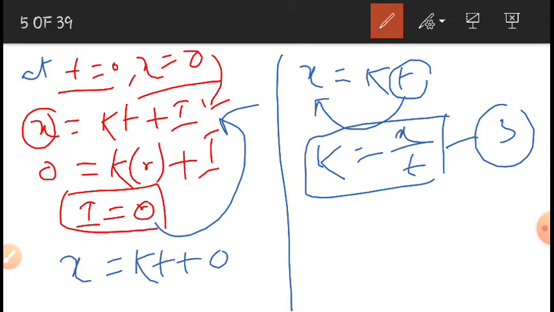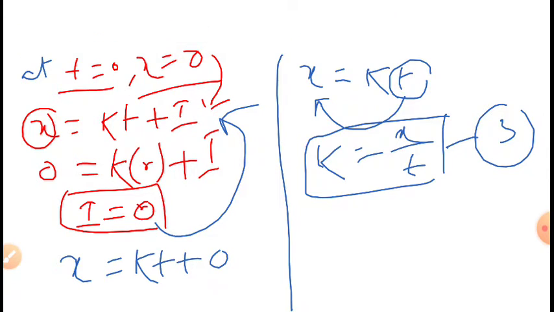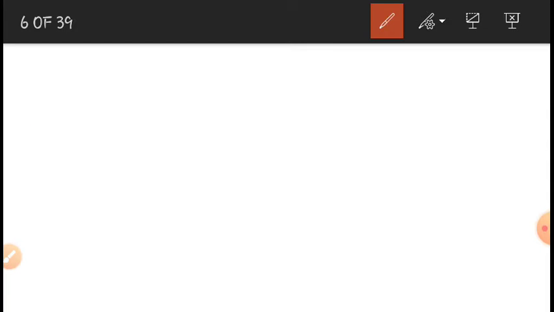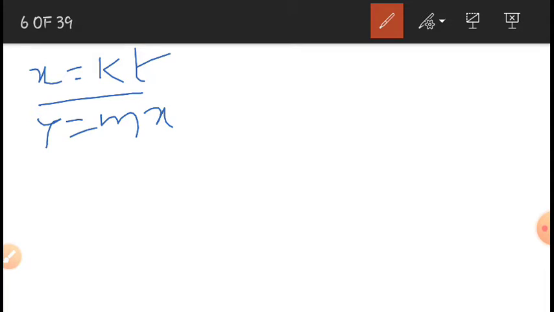By drawing a graph, we can even find out the value of the rate constant. How can we find out the value of k from a graph? What is the equation here? x is equal to kt, right? It is a straight line, like y is equal to mx.